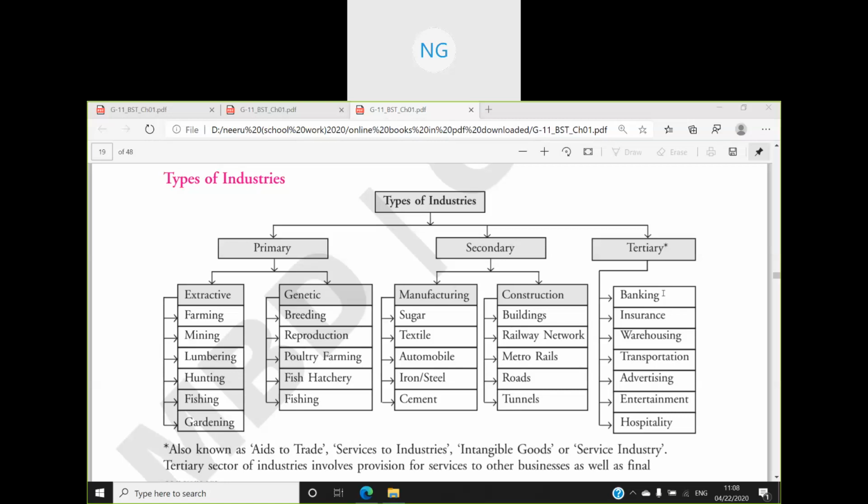So in that case, the person will be sending a check, or a demand draft, or transferring the funds. So in that case, what is coming to our help? Banking is helping us. So what are all these things? These things in the tertiary industry are the services which help the primary and the secondary industry in conducting business activities. So clear about the types of industries?